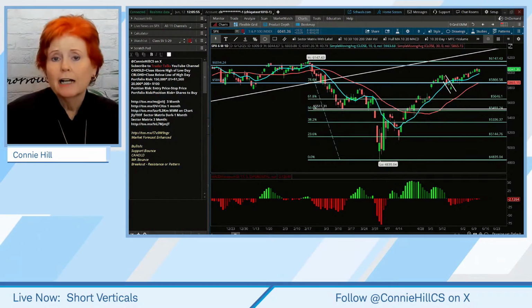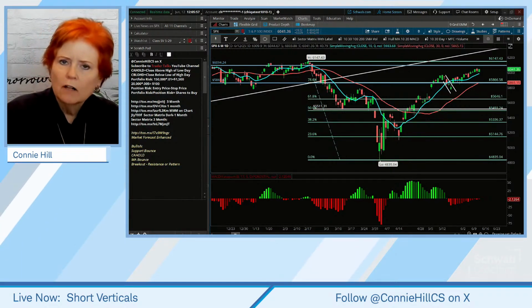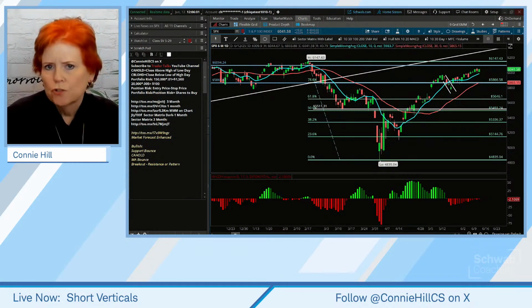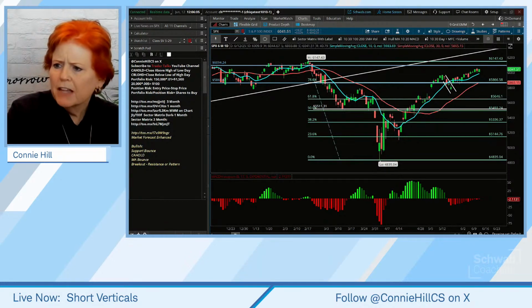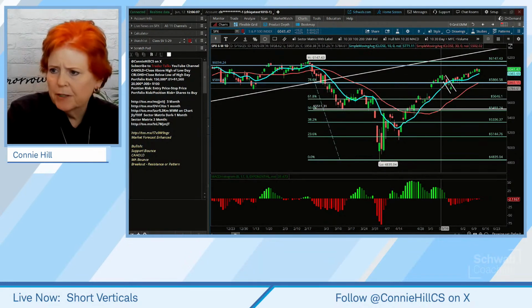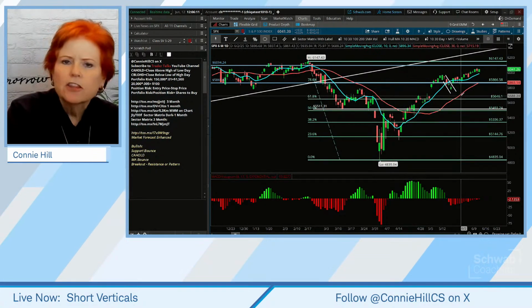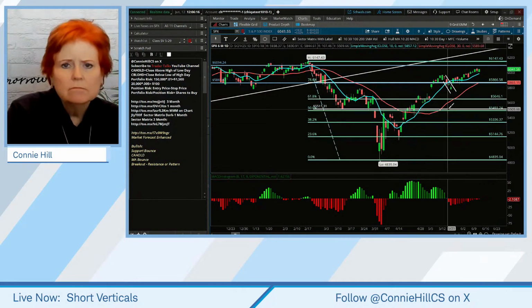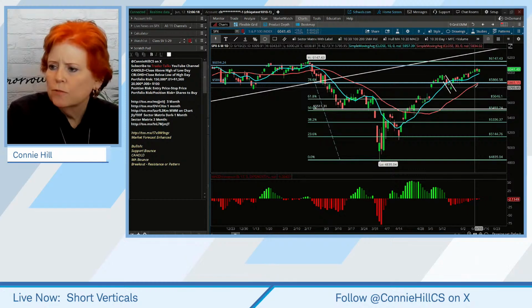And in the case of our class, are we going to look for short call verticals that are bearish or short put verticals that are bullish? Okay. Market, this is a 6-month chart. The blue line is my 10-day simple moving average, and the red line is a 30-day simple moving average. So an intermediate trend showing going bullish. Our short-term trend is showing bullishness as well.